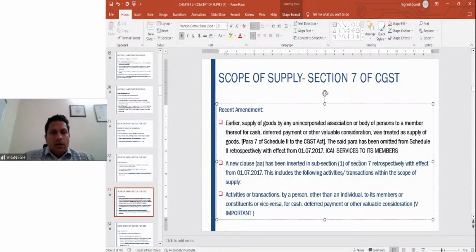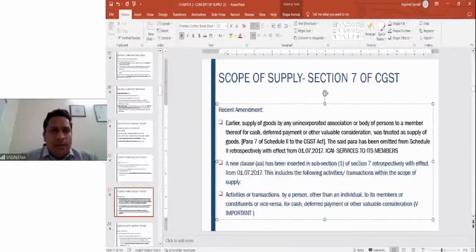So an example based on this, as I told you, let us look at ICI for the example. ICI provides multiple services to its members. The ICI collects the members' subscriptions on an annual basis.